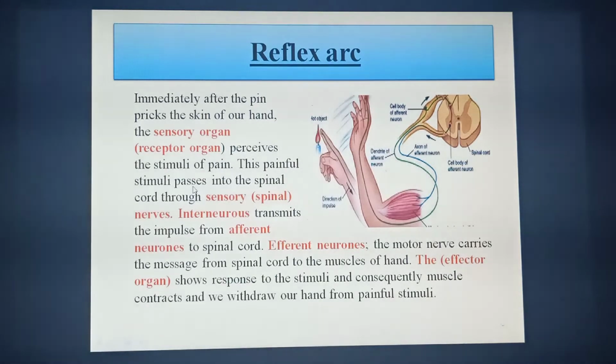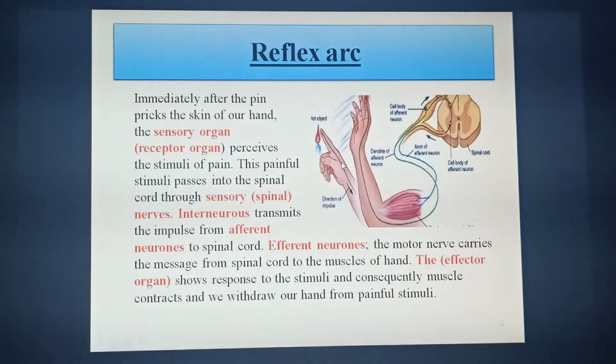This painful stimulus passes towards the spinal cord through the nerves, and these nerves are sensory in nature.